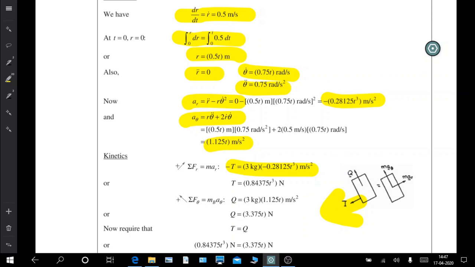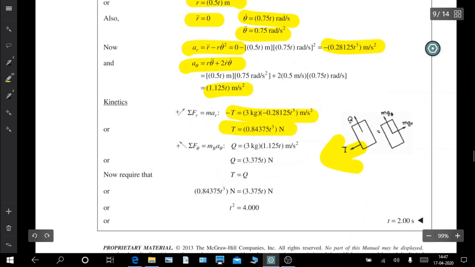This will give you an equation of third order in time. Here F theta, the transverse component of the force, is equal to the mass of B times the acceleration in the theta direction, the transverse direction. So if this is Q, you put in the values and get the equation for Q. Now the condition given is T is equal to Q, so you equate them, solve it, and you get time equal to 2 seconds.